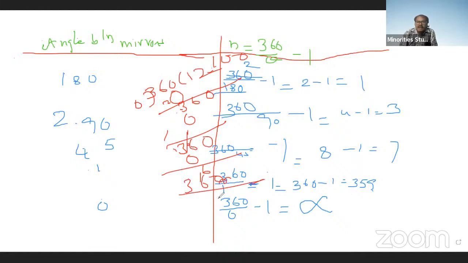Therefore, infinite number of images are formed.